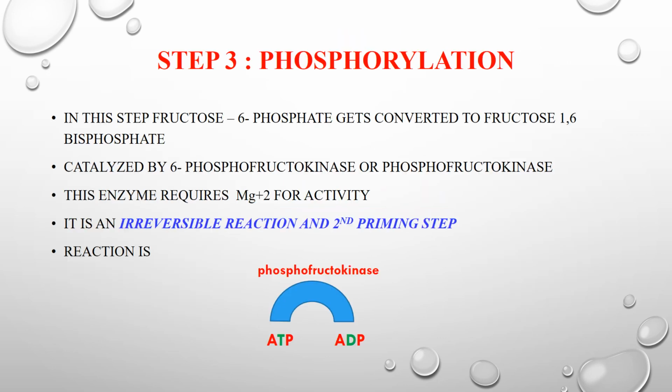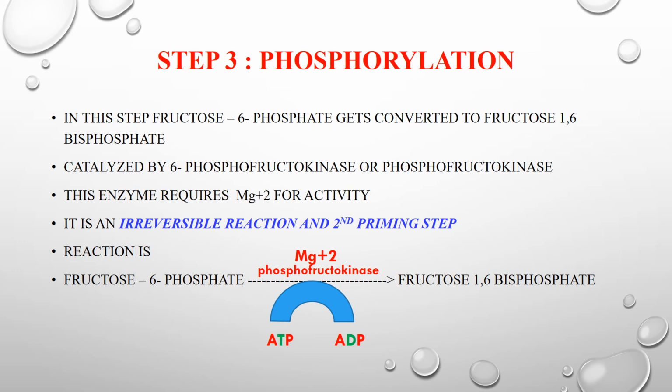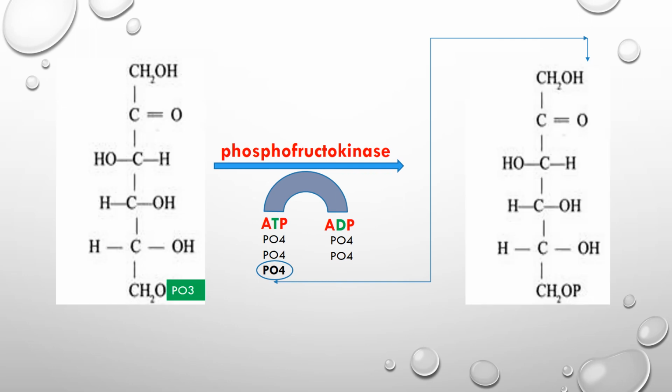And the next step, that is step 3, phosphorylation. Here fructose 6-phosphate gets converted into fructose 1,6 bisphosphate, and the enzyme catalyzing this step is 6-phosphofructokinase or phosphofructokinase. This enzyme requires magnesium ion for its activity, and this step is again a reversible reaction and the second priming step. If you see the reaction, fructose 6-phosphate gets converted into fructose 1,6 bisphosphate. Same as the first step, ATP will donate one of its phosphates and converts into ADP. This is the mechanism.